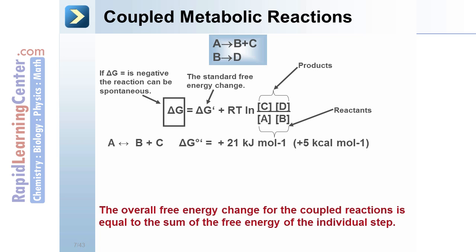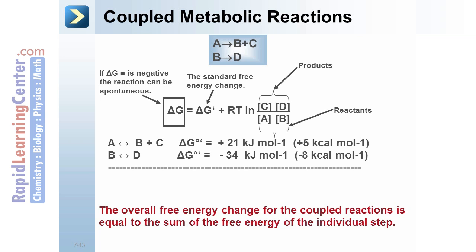Let's look at the reaction in terms of delta G. A goes to B plus C, resulting in a positive delta G of 21 kilojoules per mole. B going to D has a delta G of a negative 34 kilojoules per mole. When these are summed, the total reaction of A going to C plus D has a net negative delta G of minus 13 kilojoules per mole. This is an example of a coupled reaction, and most of the reactions and metabolic processes in a living cell are coupled in this fashion.